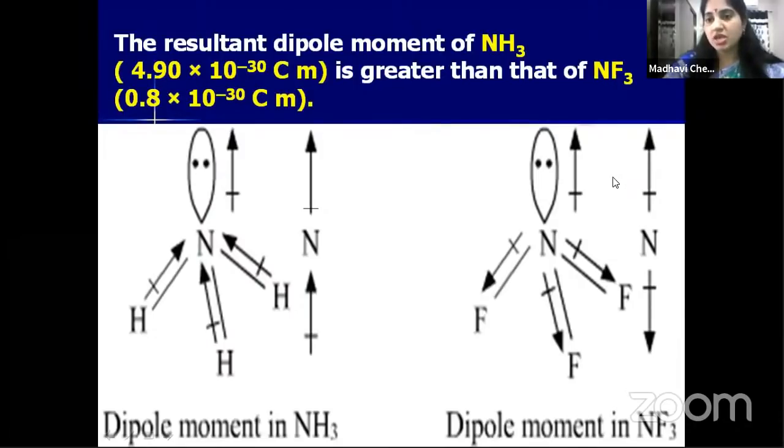The vectors are in opposite directions, but the magnitudes are different. Suppose the magnitude is the same, then what happens? The resultant dipole moment will be 0. But here some resultant dipole moment will be there, that is 0.8 into 10 to the power of minus 30 coulomb meter. Only one thing you have to remember: in case of ammonia, the orbital dipole moment and the resultant dipole moment are both in the same direction, whereas in case of NF3, they are in opposite directions. That's why NF3 has less dipole moment. That's all. If you remember these points, that is sufficient, children.